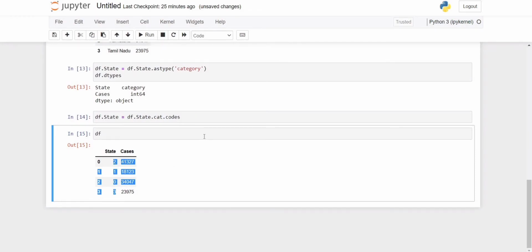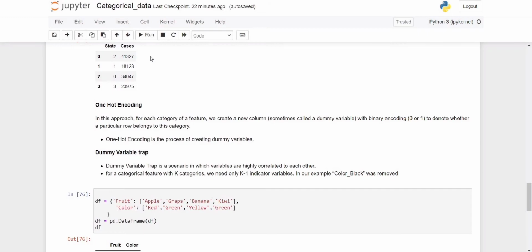So let's understand this other approach, called one-hot encoding. One-hot encoding converts all your nominal values into dummy variables. Whatever values are present in your nominal attribute, we convert them into columns. Suppose for example we have the values red, green and yellow. Whatever unique values are present in your column, we create different columns for those given values.